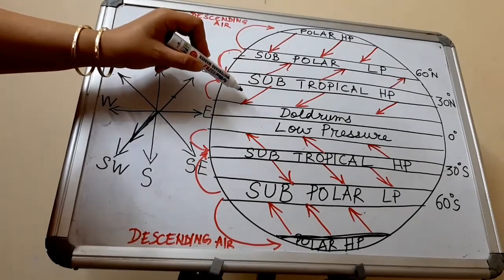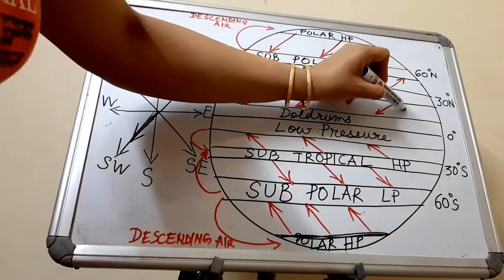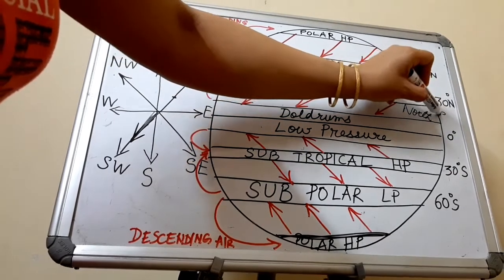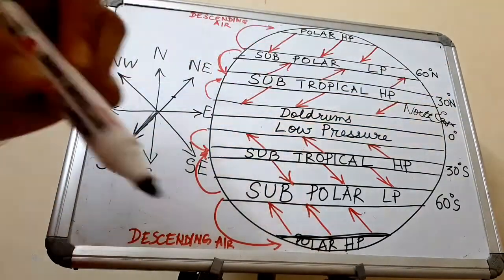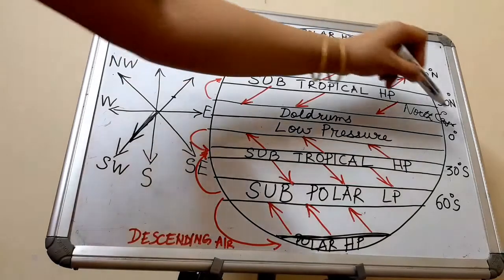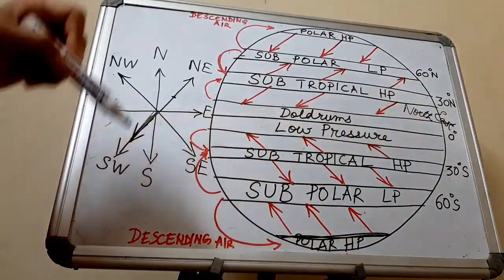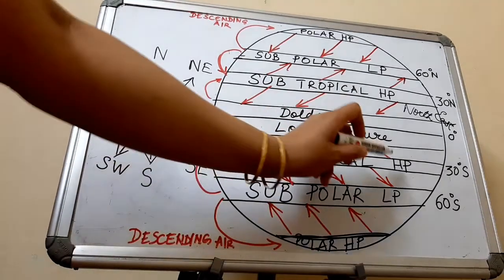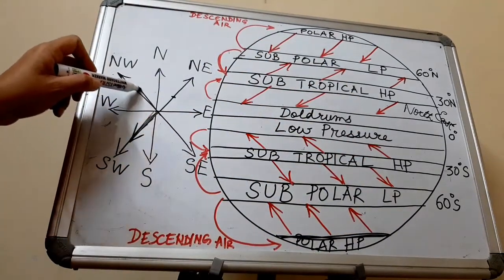So this wind here is called northeasterly. And this wind here, it is this wind.